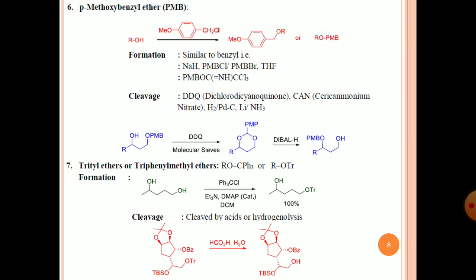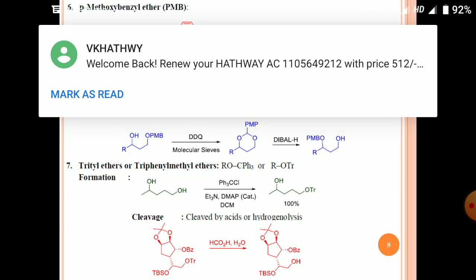You can write it as ROPMB. How to form it is just similar to benzyl, meaning sodium hydride base and this alkyl halide, that is PMB chloride, and you will get this one. Or you can protect it also in acidic condition, same as benzyl protection, by using PMB alcohol.